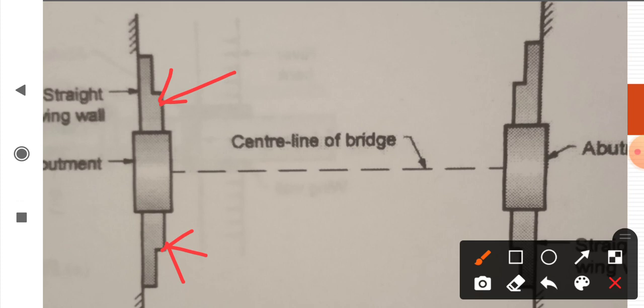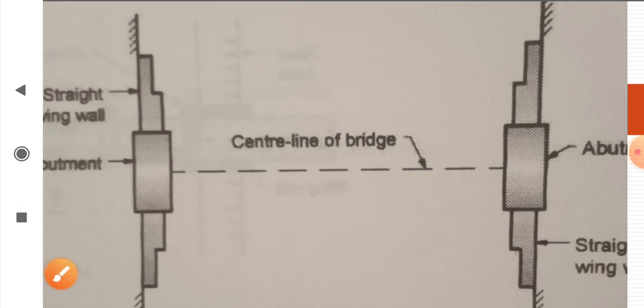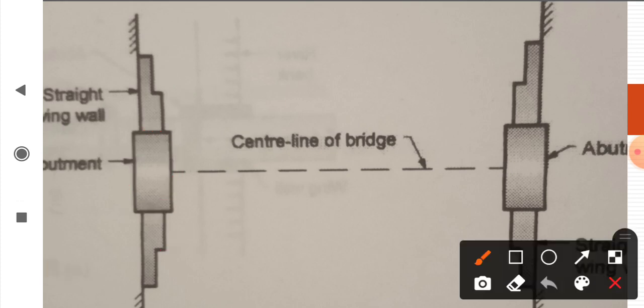This is the straight, rectangular abutment. On both sides wing walls are provided, means the walls constructed on either side of abutment. This is the abutment, and both sides of abutment walls are constructed.